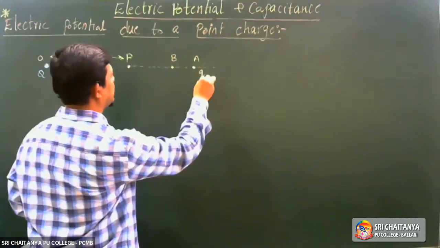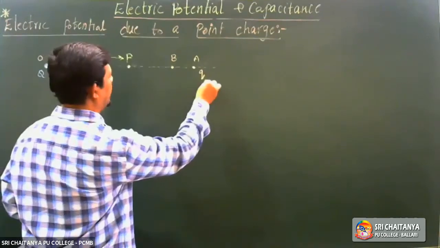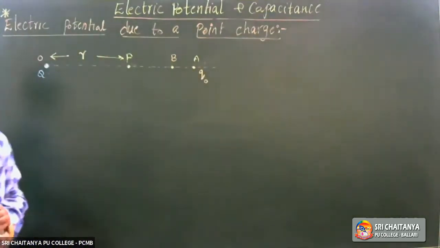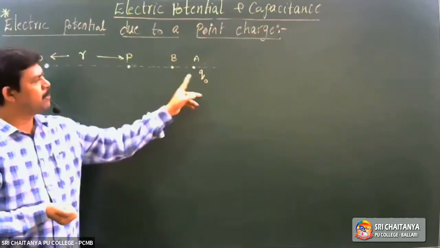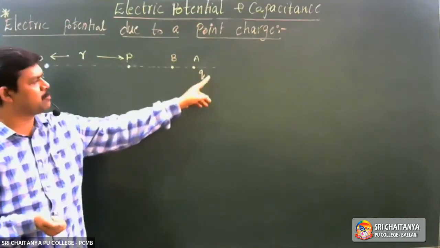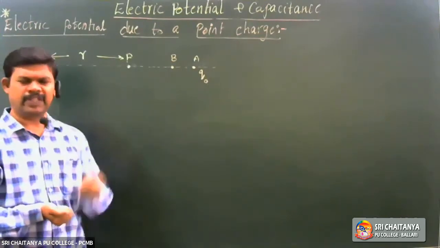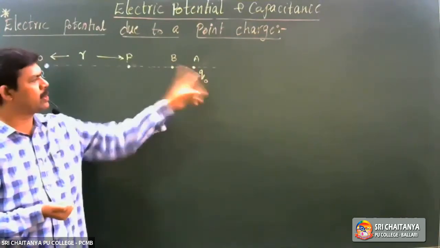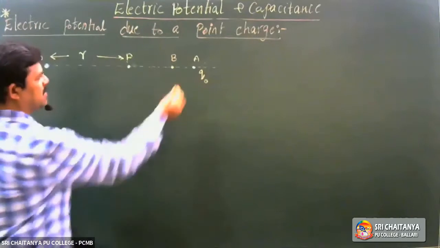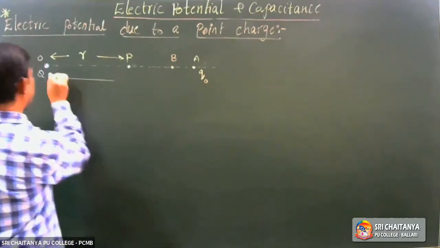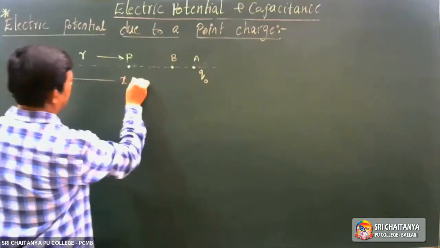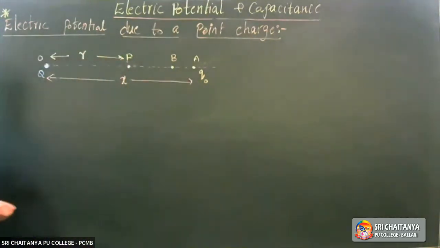Always to find the potential, the test charge must be positive. A small positive test charge Q0 is placed here. Let this point A be at a distance x from capital Q.